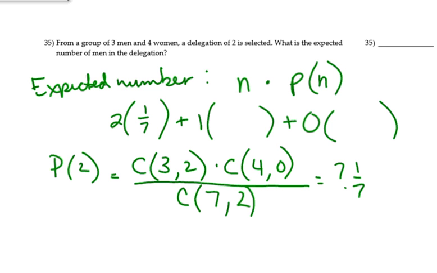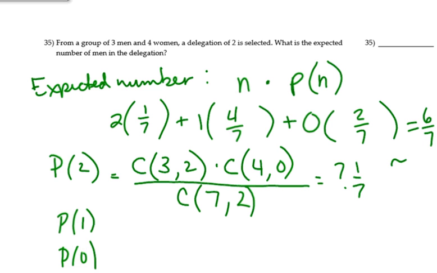Then I'm going to do the same thing for the probability of just getting 1 man, and the probability of having 0 men. It's pretty much going to look the same, except the number of men and the number of women are going to change respectively. If there's 1 man, that probability is 4/7, and the probability of 0 is 2/7. So you multiply that all out, add them together, you get 6/7, which is approximately 1, because you can't have 6/7 of a man.